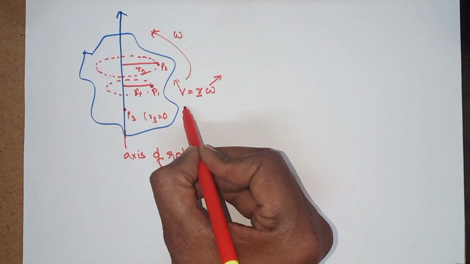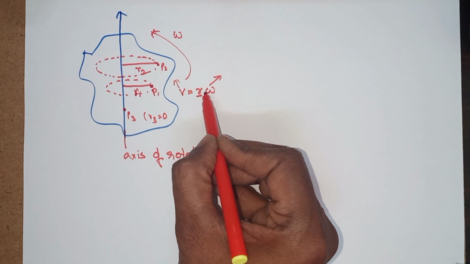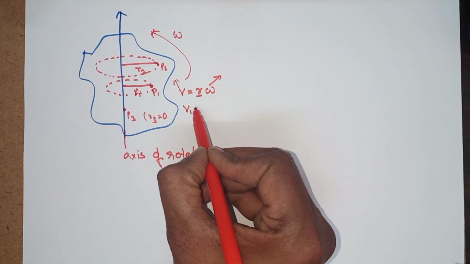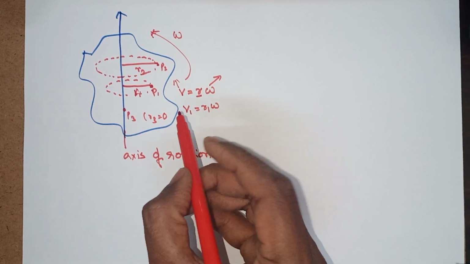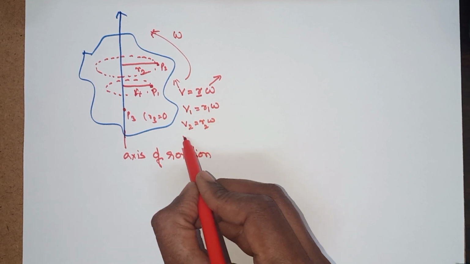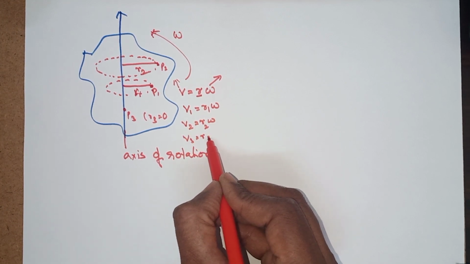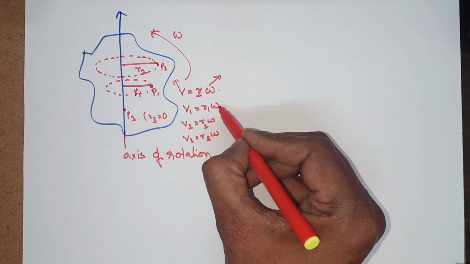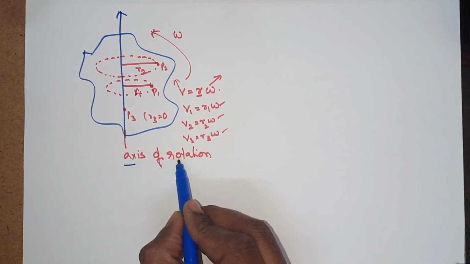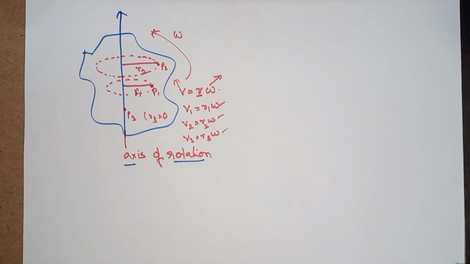Now from point to point the r value can change. The linear velocities are v1 is equal to r1 omega, v2 is equal to r2 omega, v3 is equal to r3 omega. All of them have the same omega. About a fixed axis, the axis cannot be transformed, it remains fixed. Let's see simple examples where the axis is also being changed.